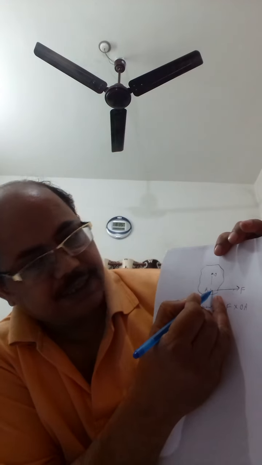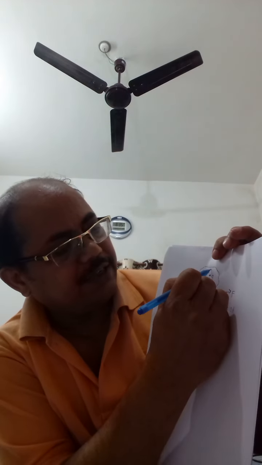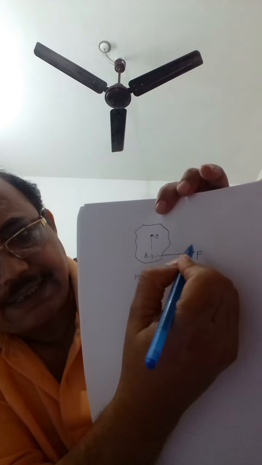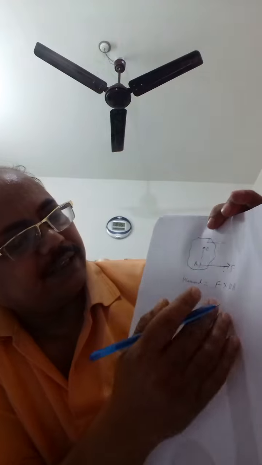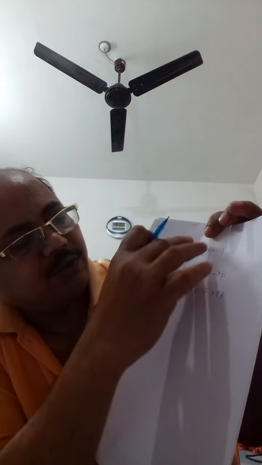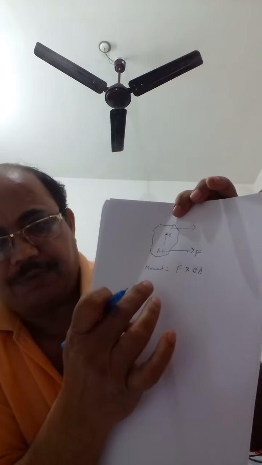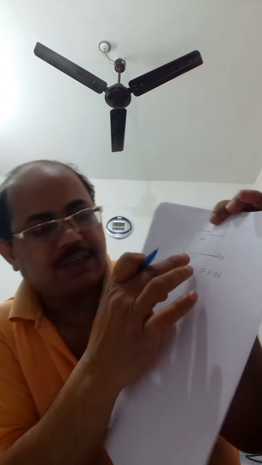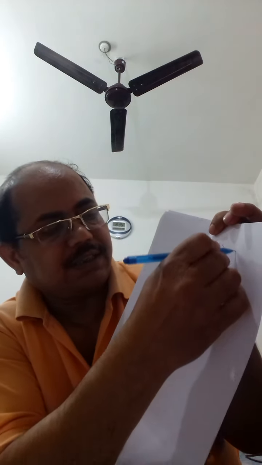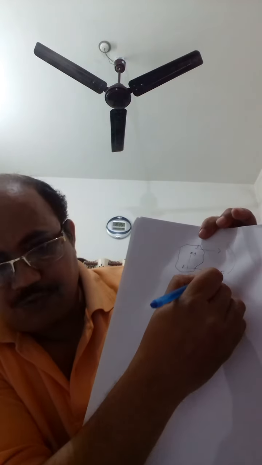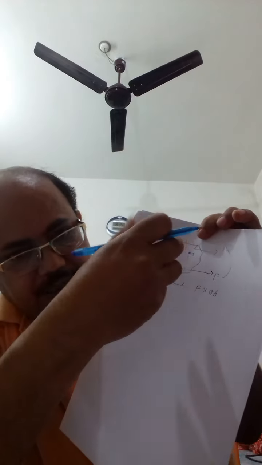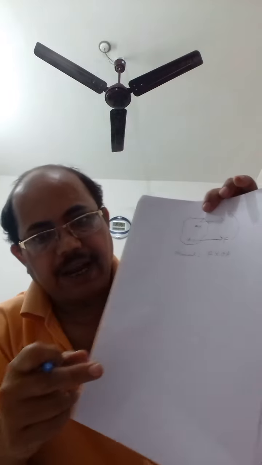Now suppose this point of application is here. If I change this line of action of force from this point to this point, A dash, then the body will rotate in the opposite direction to the previous one, right? For this force, it has a tendency to rotate anti-clockwise.